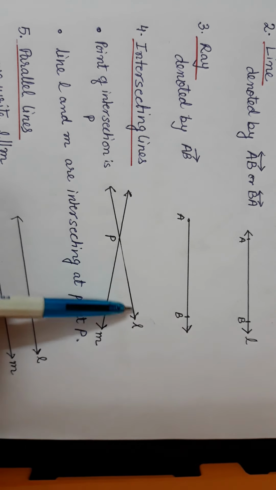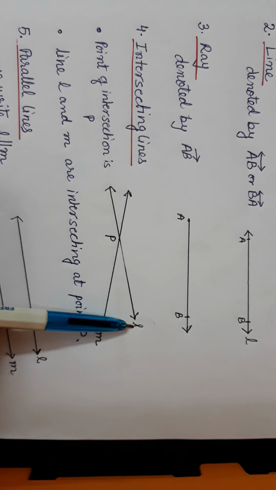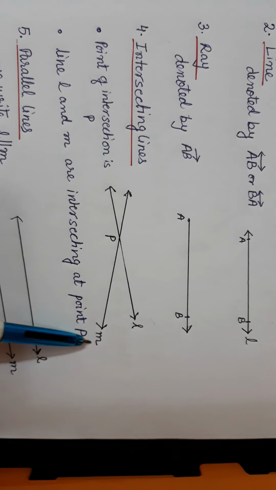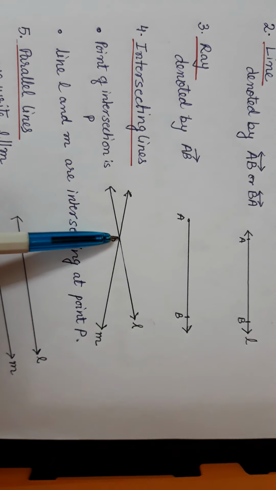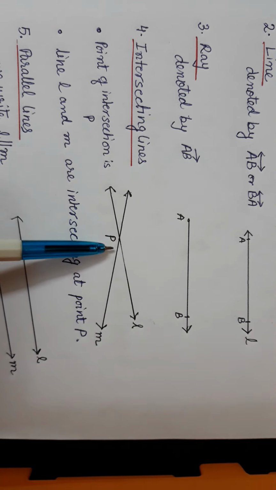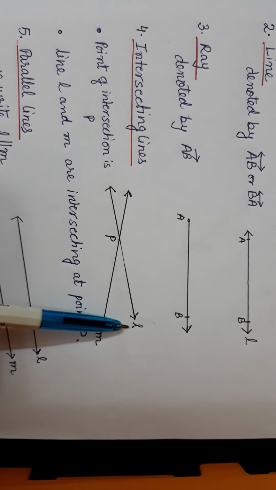This is line L, this is line M, and they are always denoted with small letters. The name of a line we write with a small letter, the name of a point with a capital letter. Wherever we come across a capital letter, it is the name of a point, and wherever we come across small letters, they indicate the name of lines.